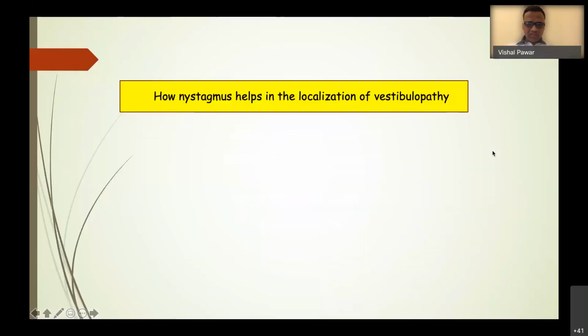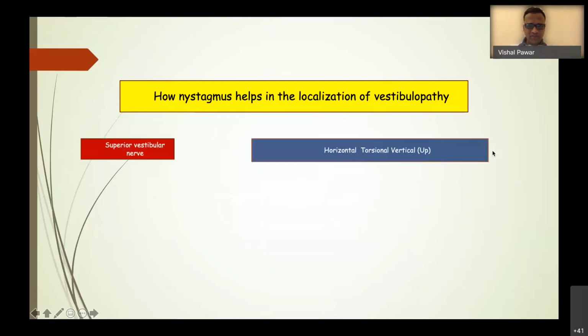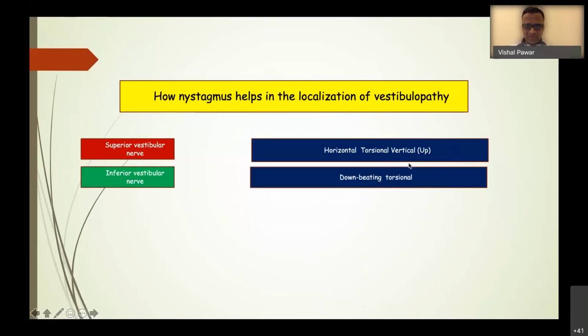So in dark, the patient had a mixed variety of nystagmus. So just to give you some inputs regarding peripheral vestibular disorders: in superior vestibular neuritis, patients will have predominantly horizontal nystagmus with torsional and upbeating component. In inferior vestibular neuritis, the patient will have downbeating torsional nystagmus.